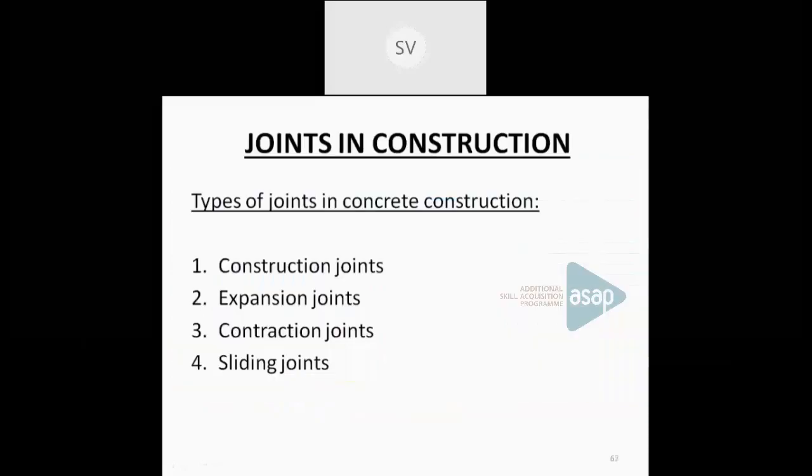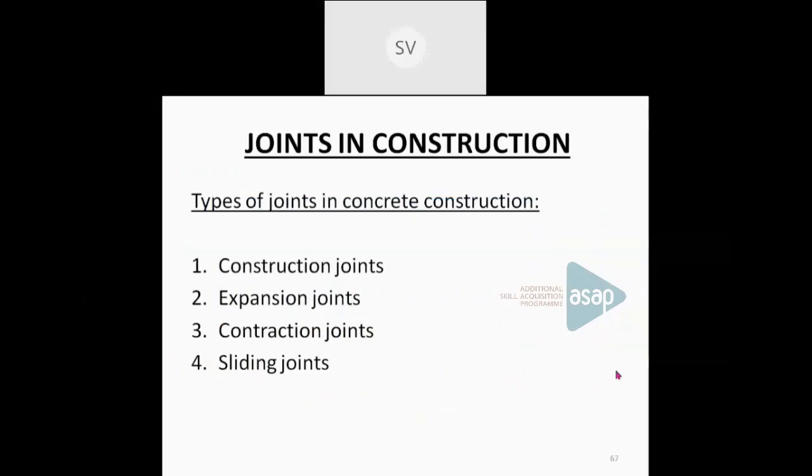Now we can see what are the different joints used in concrete construction. So these joints are mainly used in concrete construction. And what is the importance of joints, or why are we using these types of joints? Mainly 4 types of joints are used in construction. They are construction joints, expansion joints, contraction joints, and sliding joints. So we will see one by one.